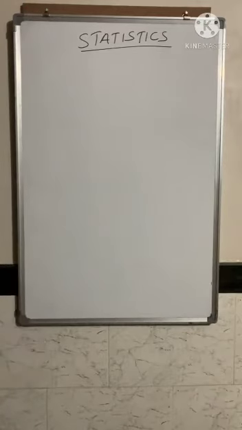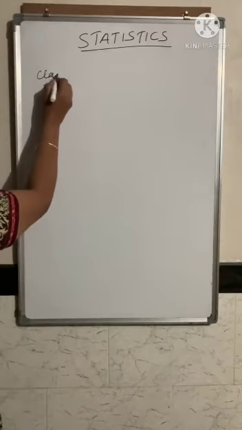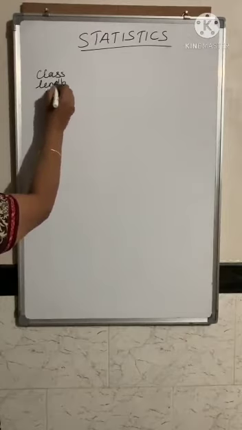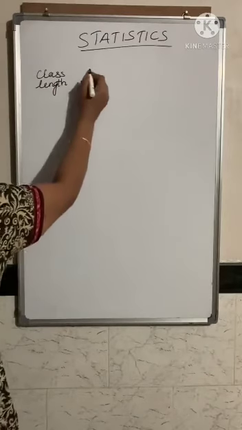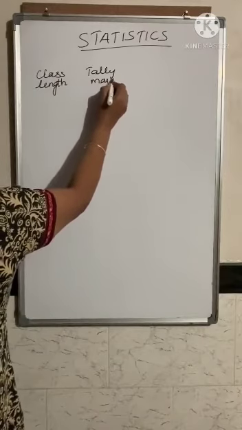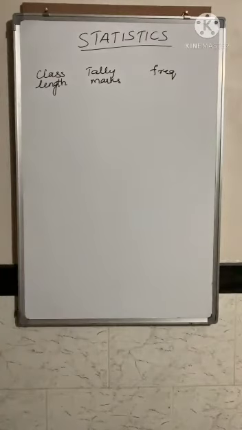So the first column that you have got is the class, which represents the length of the pencil. The next you have got the tally marks. In the next column you have got the frequency. So these are the 3 columns that you have to prepare. First one is the class, which represents the length of the pencil, given in centimeters. The second one is the tally mark, and the last one is the frequency.